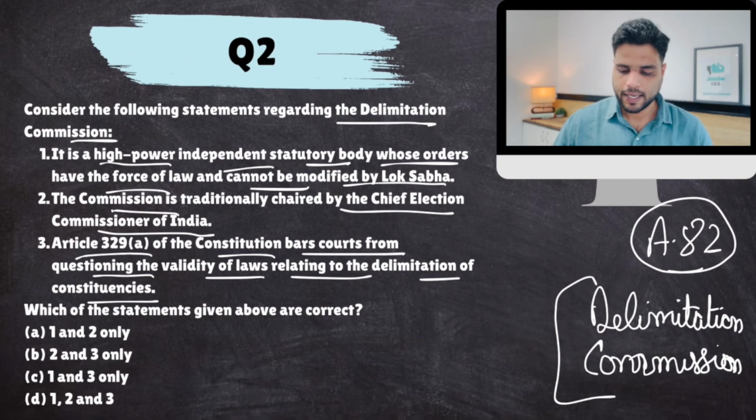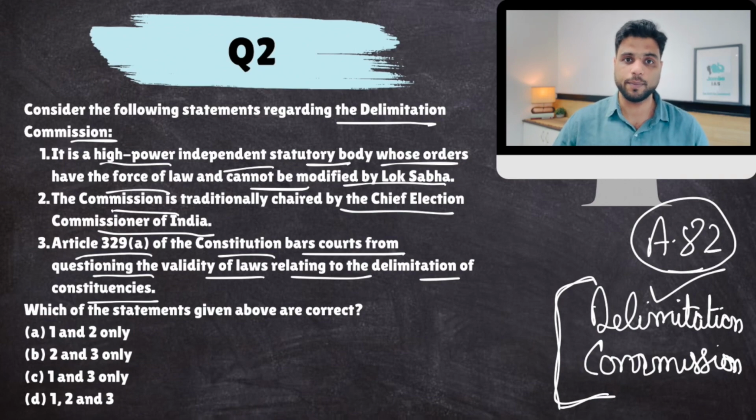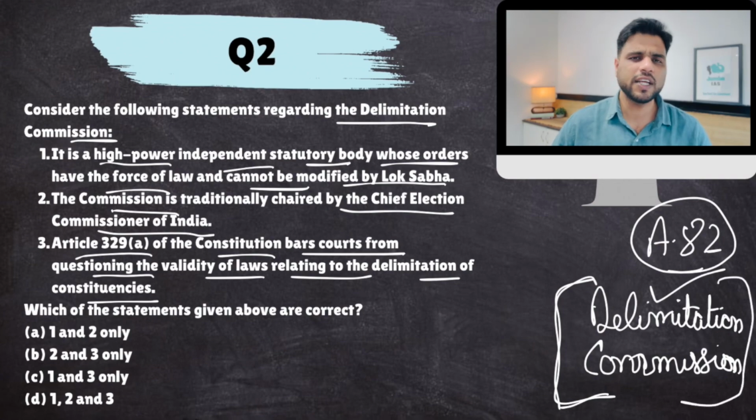Simple. Now, our Constitution has provided certain safeguards to the Delimitation Commission. First of all, their orders, their decisions shall not be challenged in any court of law. This is the protection given to them. And it cannot be changed. To ensure independence of the Delimitation Commission, their orders or recommendations won't be changed by even the Lok Sabha, and not even the courts. So the first statement is correct. Now, the commission is generally chaired by a retired Chief Justice of India, a retired Supreme Court judge.